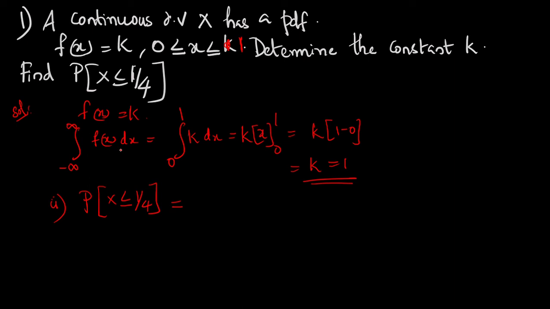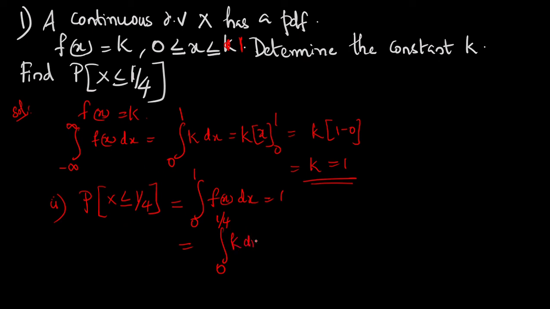Since we have to find the probability of x less than or equal to 1 by 4, the limits are from 0 to 1 by 4, and f of x is equal to k.